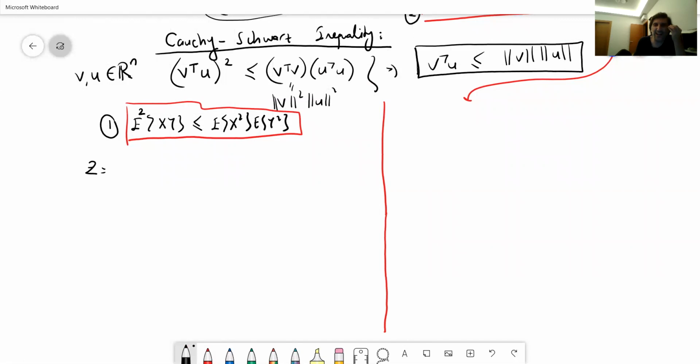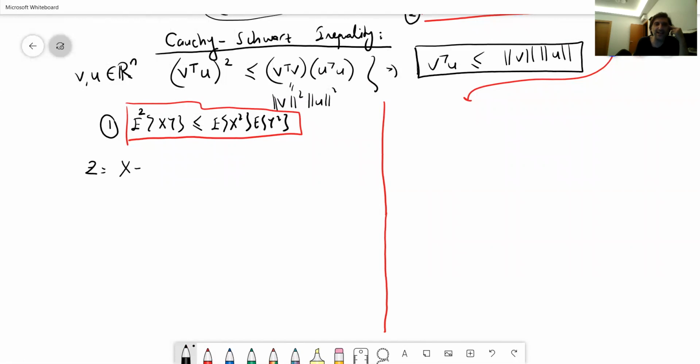We would like z to be a function of x and y, consisting of some square terms of x and y, and we would like this quantity to be necessarily non-negative. So what I mean is something like this.